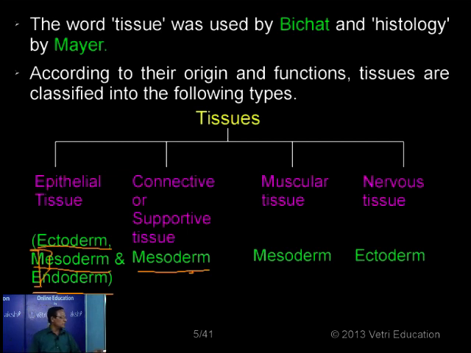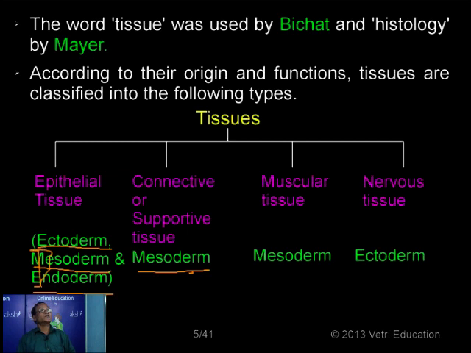Here, as represented, you see that epithelial tissues originate either from ectoderm, or from mesoderm, or from endoderm. So the epithelial tissue has the power of originating from all three germinal layers. The connective tissue, the supportive connective tissue, also called simply supportive tissue, evolves from the mesoderm. They are mesodermal in origin. Even the muscle tissue and the bone tissue originate from the mesoderm, even the blood also. Whereas the nervous system is purely developed from the ectoderm.